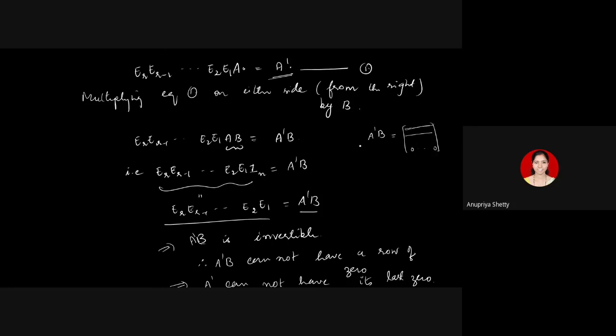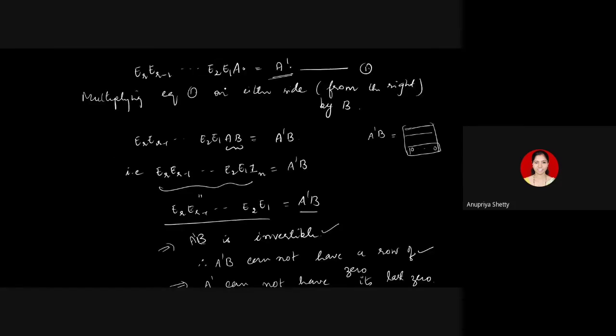How do you get last row? Multiply the last row of A dash with every column of B. It gives you last row. If last row of A dash is 0, when that row is multiplied with every column of B, last row of A dash into B also becomes 0. But you are saying A dash B is invertible, so it cannot have a row of zeros. Therefore, the matrix A dash also cannot have a row of zeros, so it cannot have its last row 0. So the only possibility is, therefore, A dash must be a square echelon matrix, has only two options. It must be identity, which implies A is invertible.